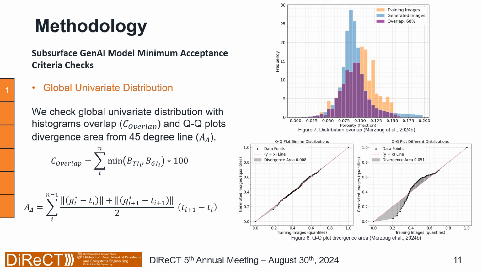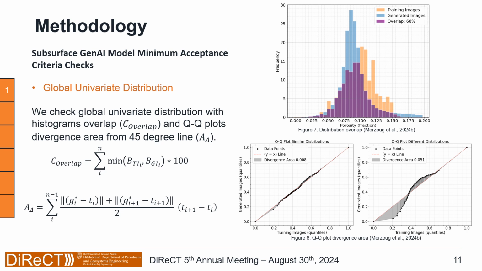In this check, we check the global univariate distribution using two methods: a histogram overlap and a QQ plot divergence area. For the histogram overlap, we take 100 realizations of the training images generated using SGSIM, and we have images generated using a generative AI model. We pick one model for a specific range. We flatten each distribution, and then we build a histogram for that. Then we compare the histograms for the training images and the generated images.